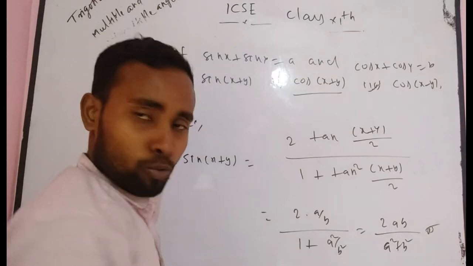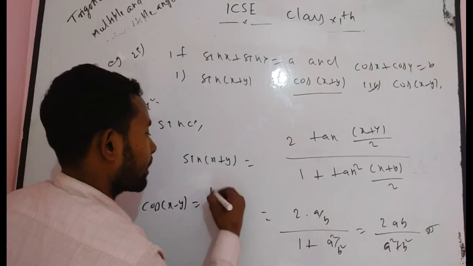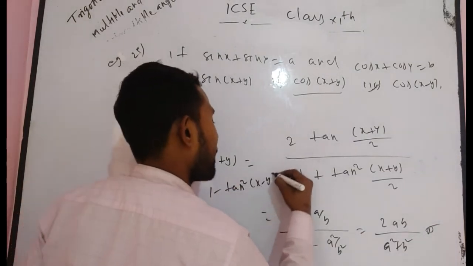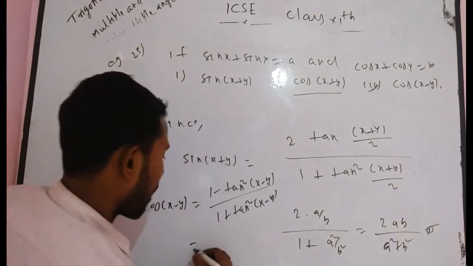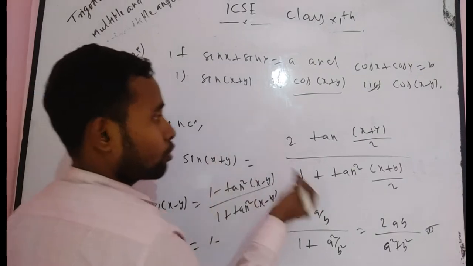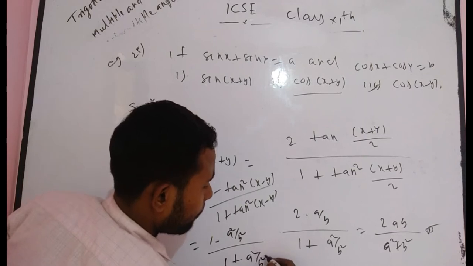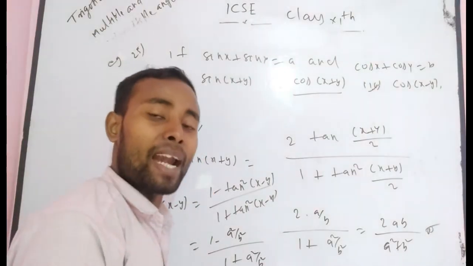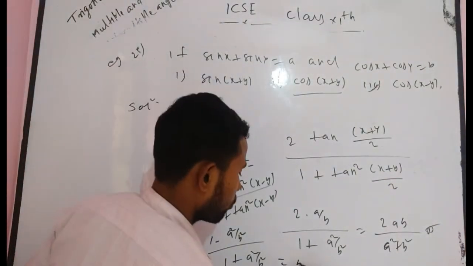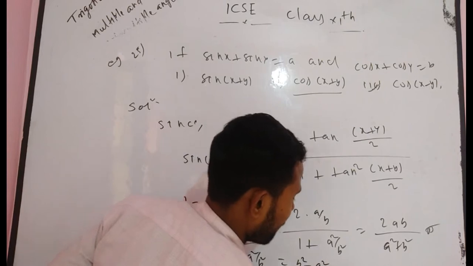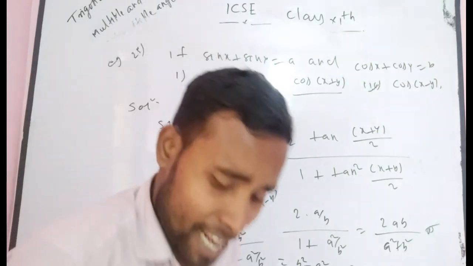Similarly, there is another problem. You have to find cos(x+y). How can you solve it? Simply write the formula of cos: 1 minus tan square((x+y)/2) divided by 1 plus tan square((x+y)/2). Now 1 minus tan square is 1 minus a square by b square, divided by 1 plus a square by b square. After taking the LCM and simplifying, you get b square minus a square divided by b square plus a square, which is your correct answer.